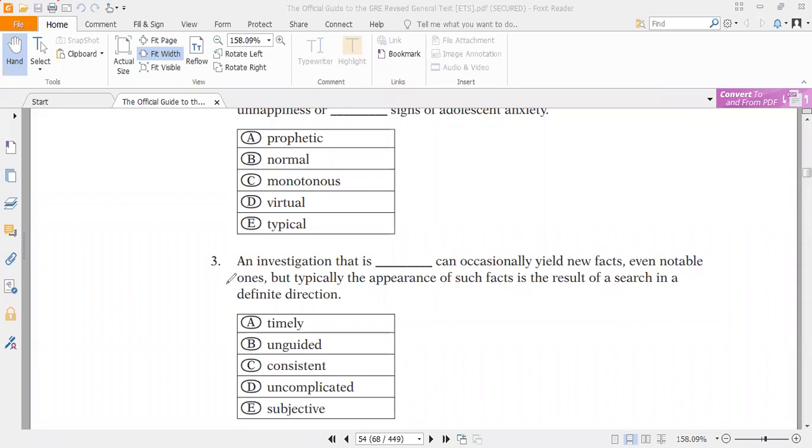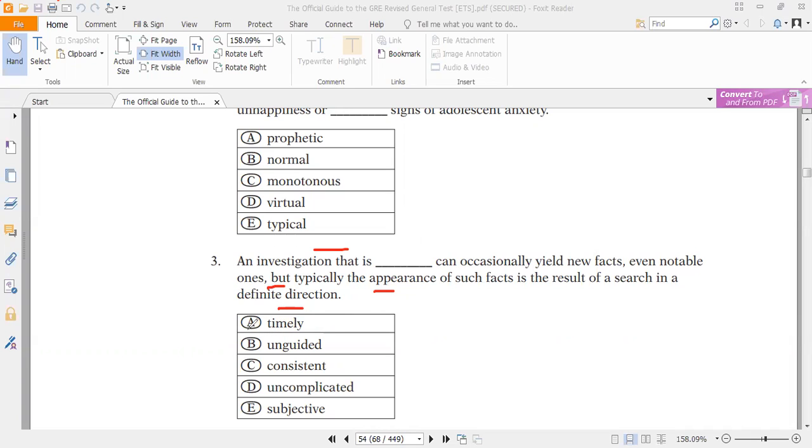Question number 3. An investigation that is dash can occasionally add new facts, even notable ones, but typically the appearance of such facts is the result of search in a definite direction. Now here we have the connector "but". So this idea and this idea should be opposite. Now look at the later idea. Typically the appearance of such facts is the result of search in a definite direction. So the first part should indicate something which is in an indefinite direction or unguided condition. We can use the term: the investigation that is in an indefinite direction.